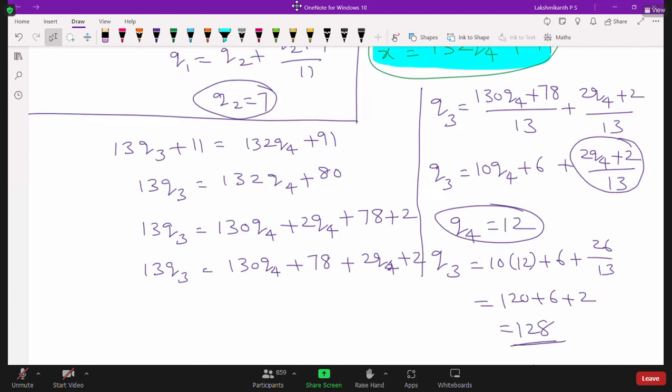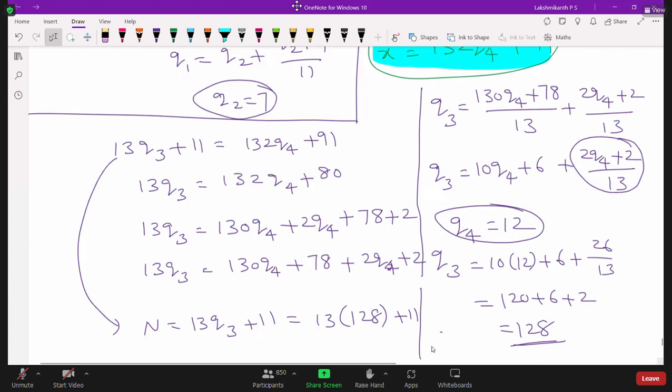So this 128 we should substitute here. This is n value, right? N is equal to 13 Q3 plus 11. So you can write here 13 into 128 plus 11. Okay, now simplify this.